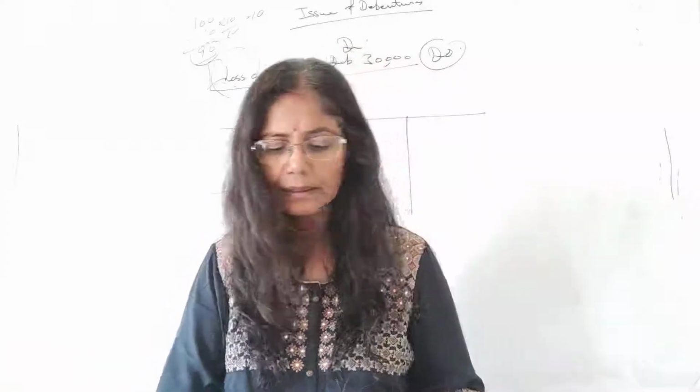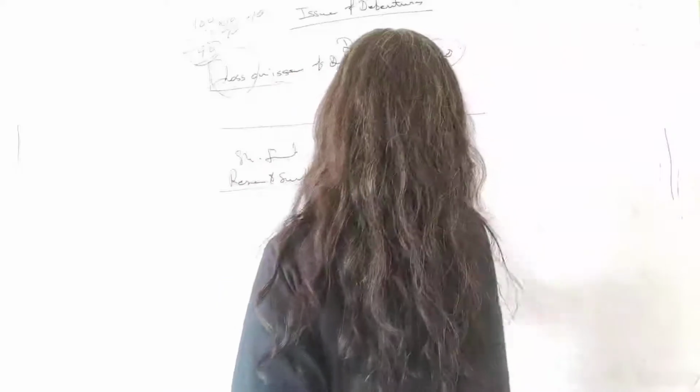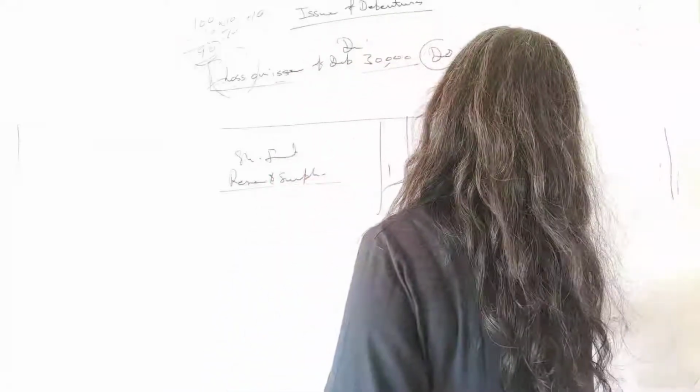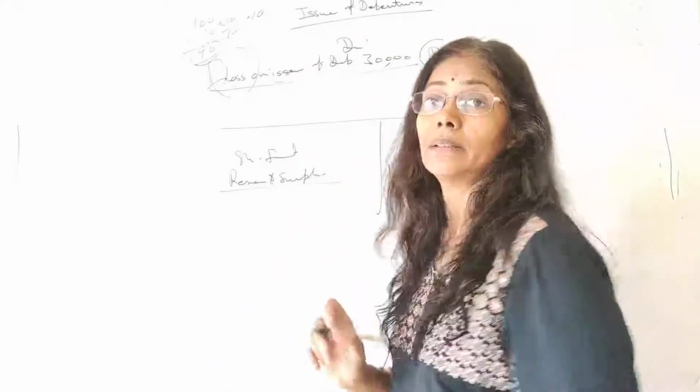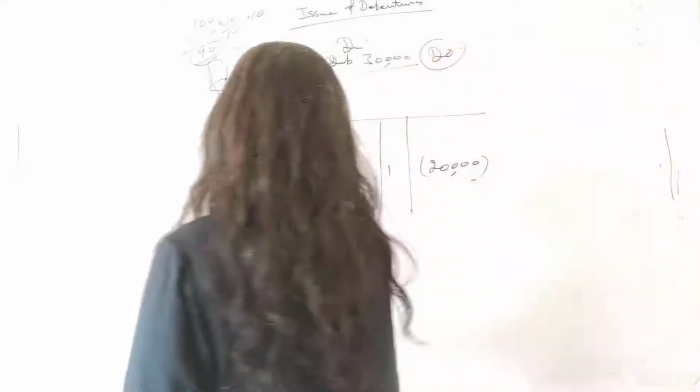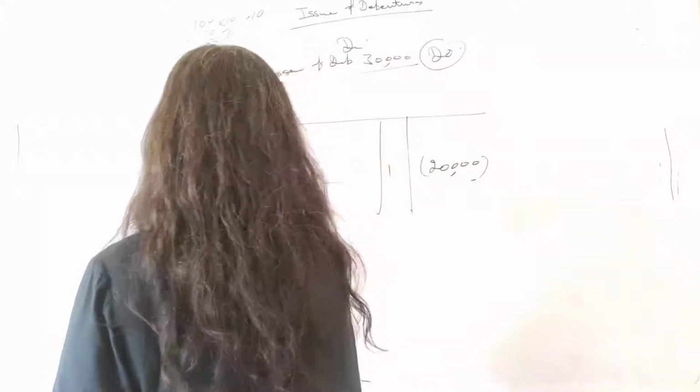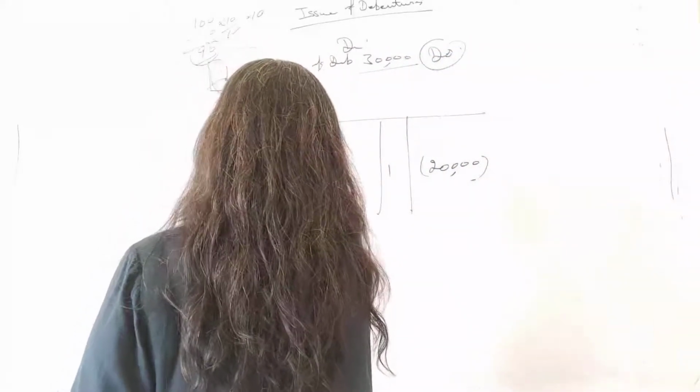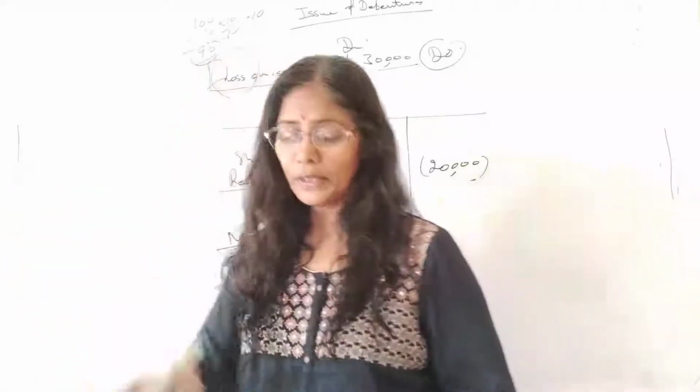So you can see here reserve and surplus, note number 1, and they have shown a 20,000 negative balance. Right? Now reach at note number 1. That's reserve and surplus. Look at your book now.